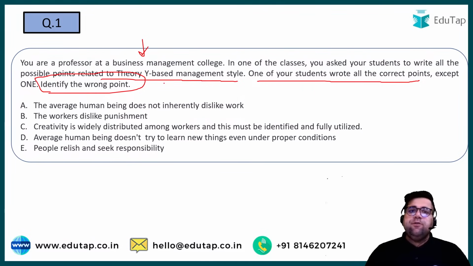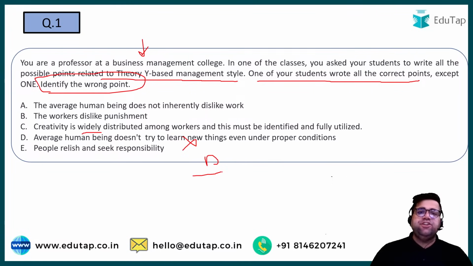Now, the question is asking you to identify the wrong point. A theory Y manager believes that the average human being does not inherently dislike work. Yes, this is correct. Workers dislike punishment. Yes, this is also an assumption of theory Y. Creativity is widely distributed. Yes, this is also theory Y. The average human being doesn't want to learn new things. No, this is not the right assumption of theory Y. Therefore, the correct answer of this question will be option D.